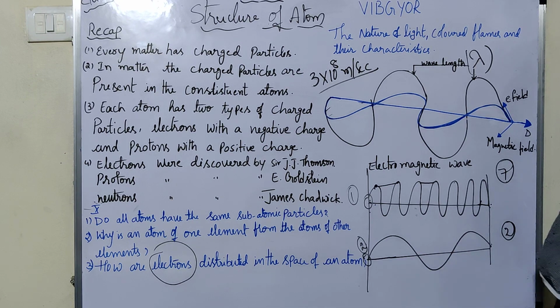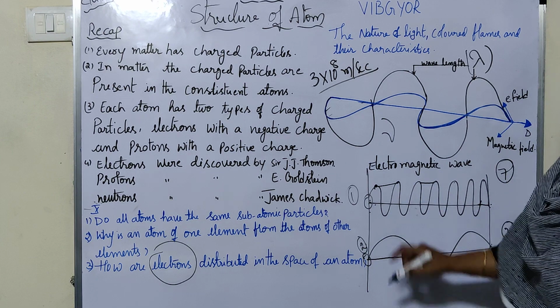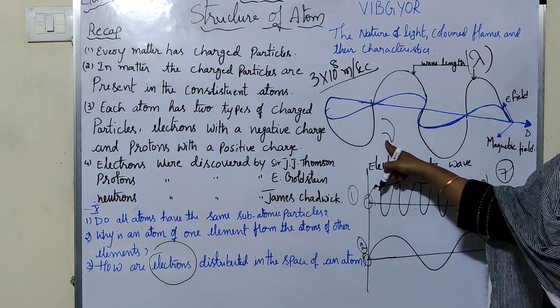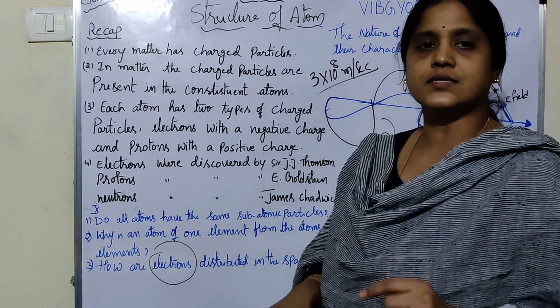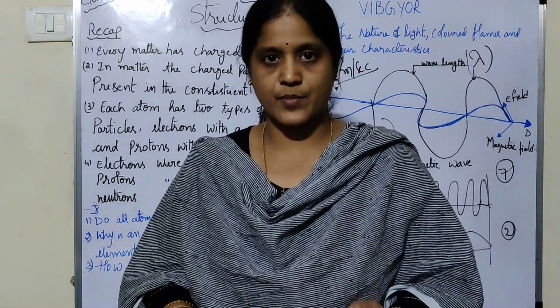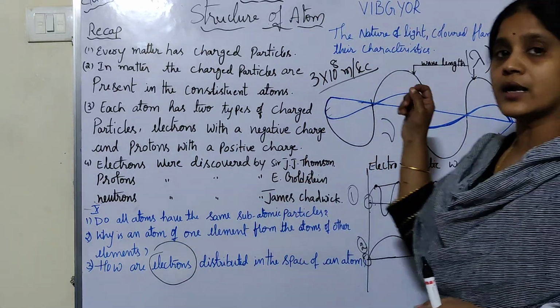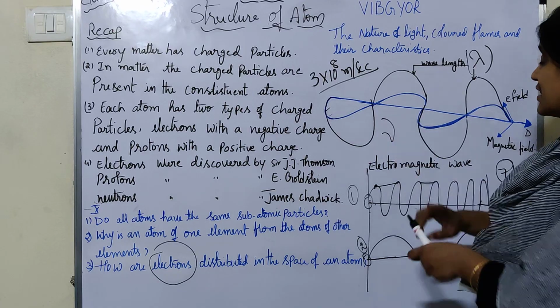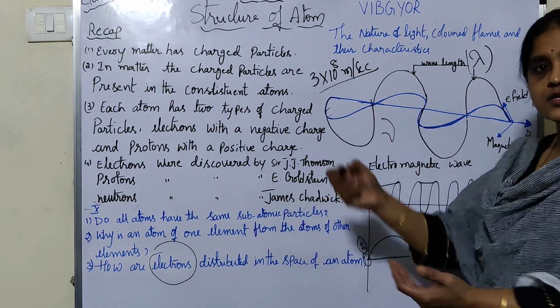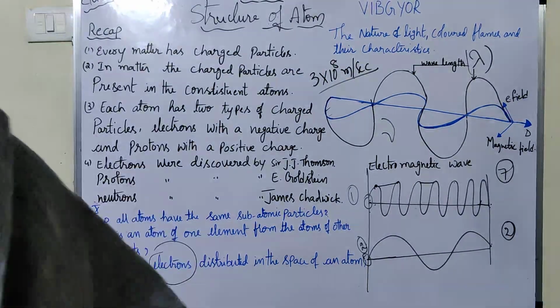And the frequency is always represented by the letter mu. Once again, wavelength is represented with the letter lambda and frequency is represented by the letter mu, and this mu is nothing but the inverse of wavelength. Once I will write on the board.